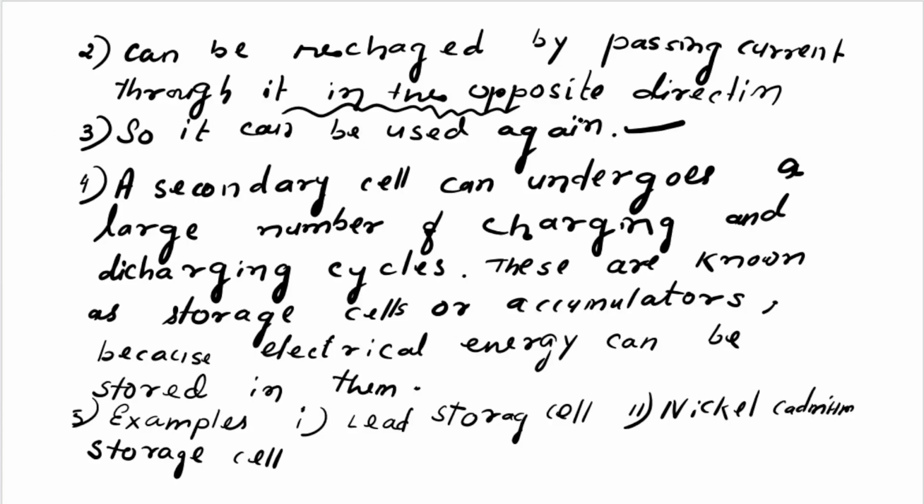A secondary cell can undergo a large number of charging and discharging cycles because when electricity is passed, it is recharged.